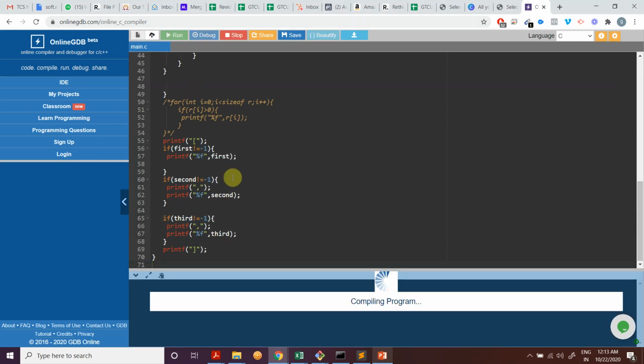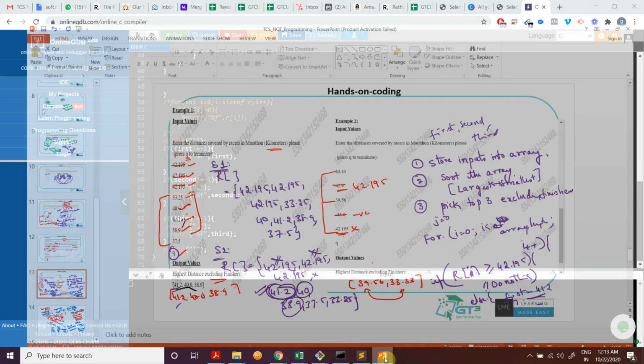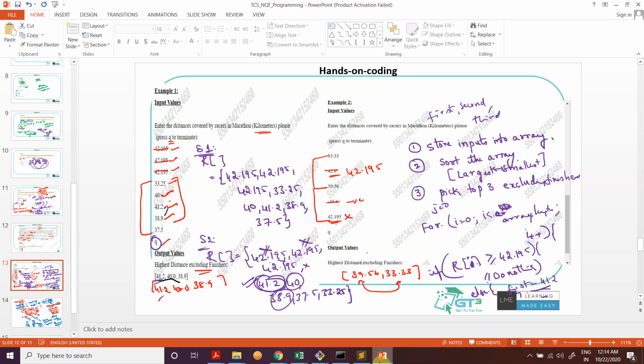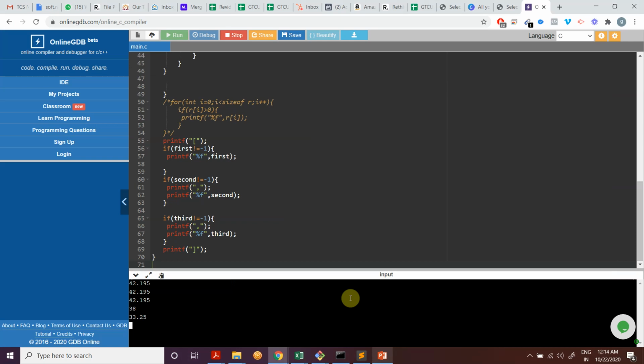So let me run this. I'll show you the cases like this. Let's do 42.195, 33.25, etc. So I do 42.195, 42.195, 42.195, 38 maybe, whatever the values are. I'll just randomly put 33.25, 41.25, 40.87, 39, or let me do minus also, and let me do 43 also, right? Then I'll do 34. Let me check Q, and what do you think would be the output?